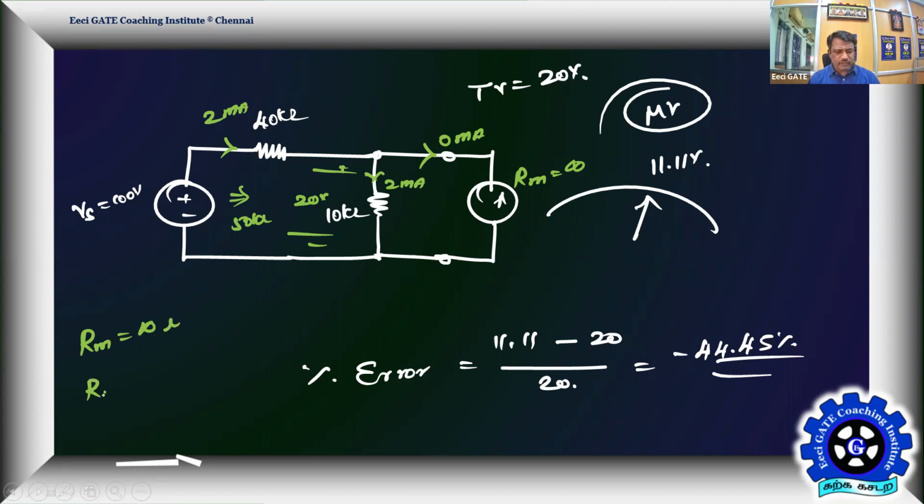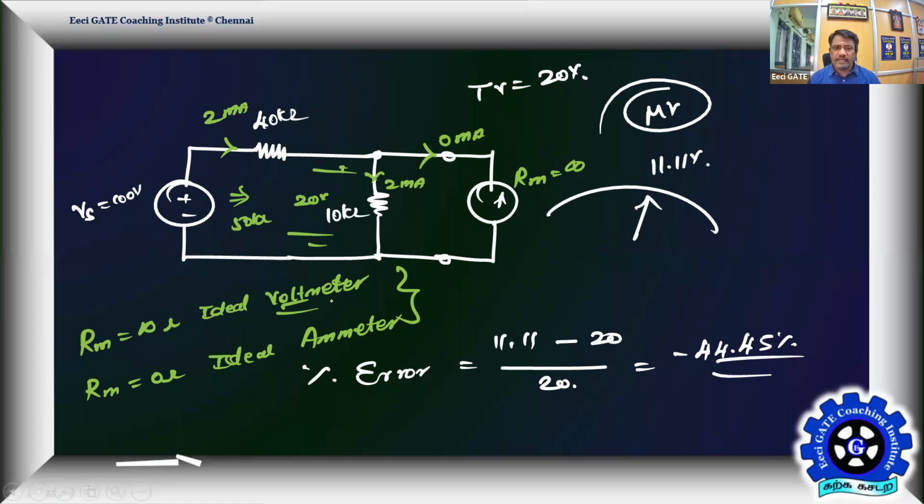An ideal ammeter should have Rm equal to 0. This is the ideal voltmeter. That's a simple requirement. This is the ideal ammeter. So to make things closer to ideal, let Rm be very, very small for the ammeter, and let Rm be very, very large for the voltmeter, so that even practically you can have negligible loading effects. Those loading effects create loading errors. We can say negligible loading errors in our measurement of current and voltage, even though they are practical instruments.